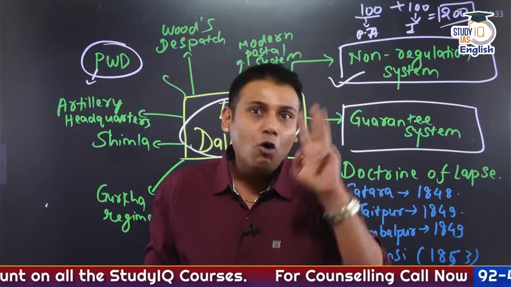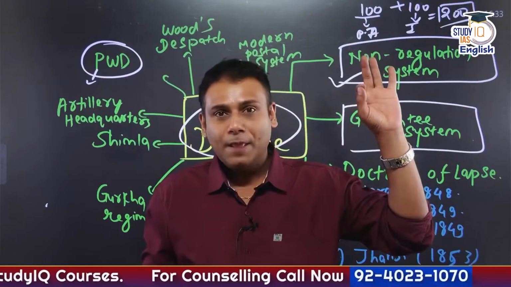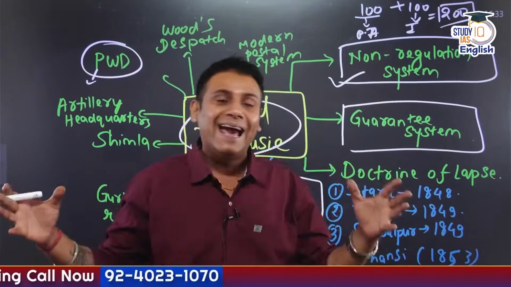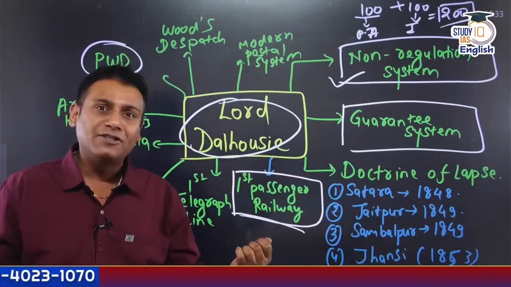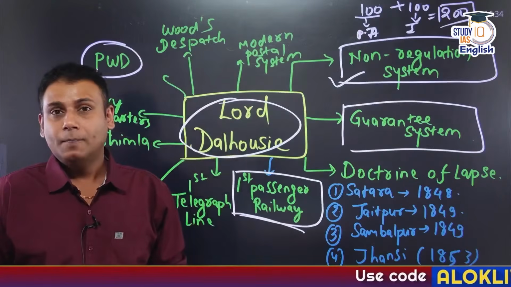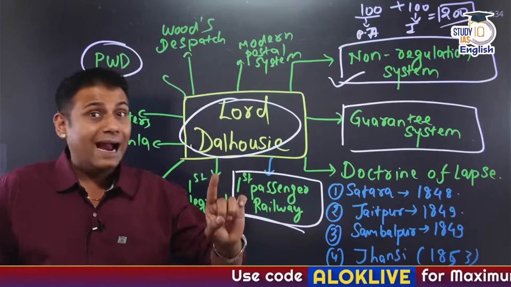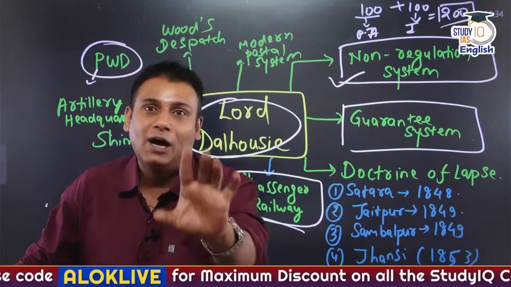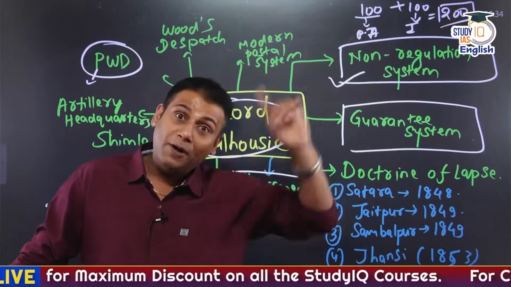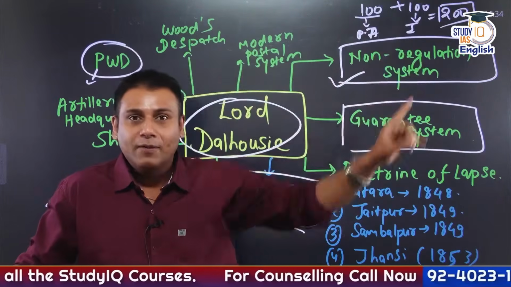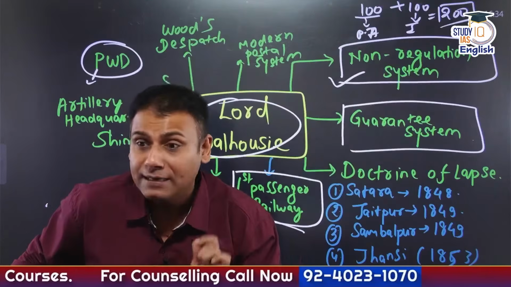It had 3 locomotives, Sindh, Sultan and Sahib, and 14 carriages with a passenger carrying capacity of approximately 400 passengers. So it won't be wrong to say that the development of passenger railway started during the time of Dalhousie. But the development of railways actually started previous to Dalhousie as well. Hope the point is clear, my friends.